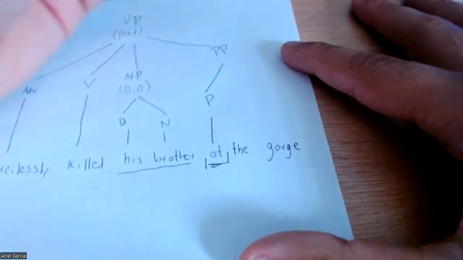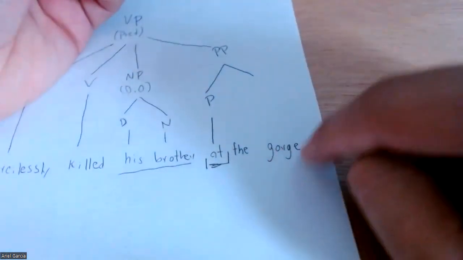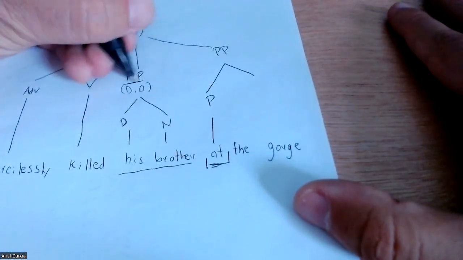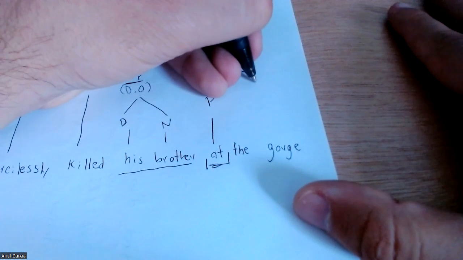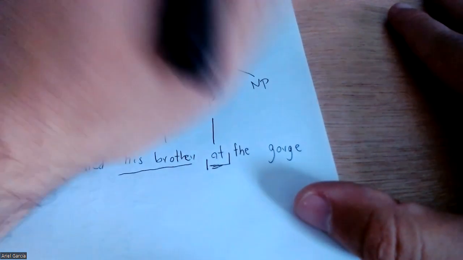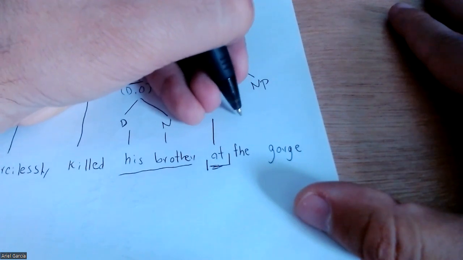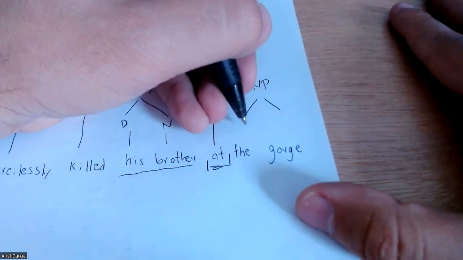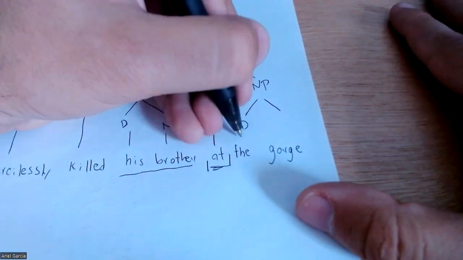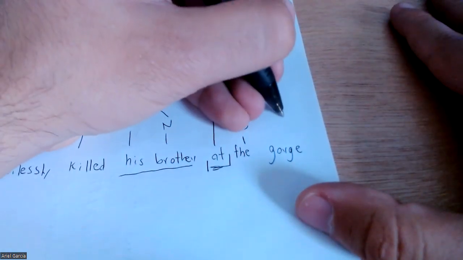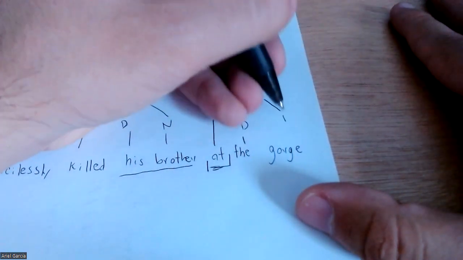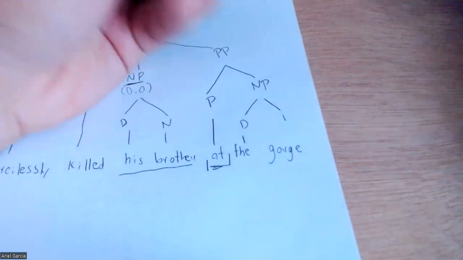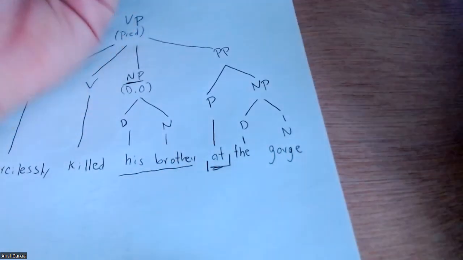At is the preposition, and right here we can divide it because the gorge is going to be the place, and in this case it is going to be, as we put right here, the noun phrase. So it's going to be another noun phrase that is divided into two. What are the two words that we have right here? We have the gorge, sorry. Right here, the is going to be a determiner one more time. Gorge is going to be, one more time, the noun. Just give me a second because I don't know what happened right here. Okay, yes, sorry. So yes, gorge is going to be the noun.